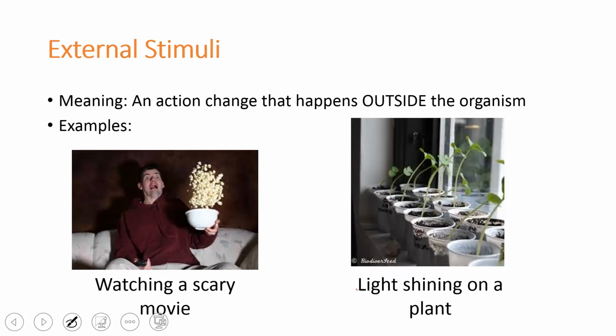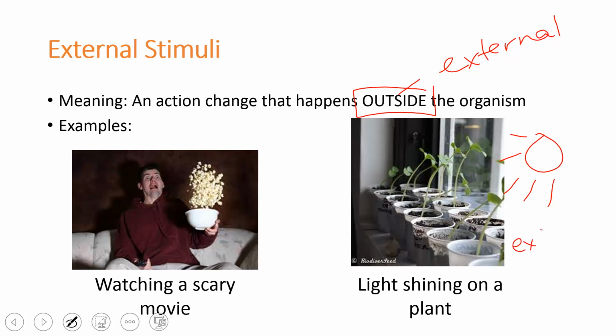External stimuli, on the other hand, is an action or change that happens outside the body. So external means outside. For example, it is something that's not inside the body of a plant or animal. If you're watching a scary movie, the stimulus is the movie, and it is outside of your body, so it would be an external stimulus. Or in the case of plants that are going through phototropism, the light that's shining on the plant over here, well, that's outside the actual plant, so it would be external stimuli. So external is always outside of the organism. Go ahead and make sure that you have both the meaning and examples written down onto your paper now.